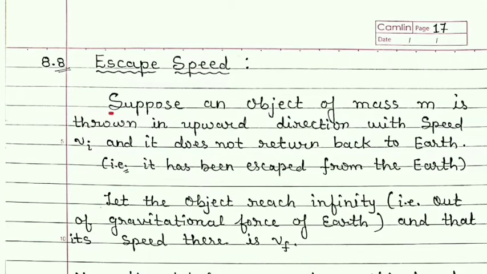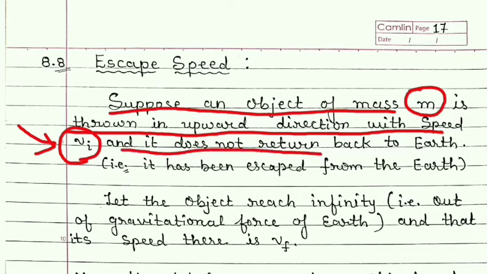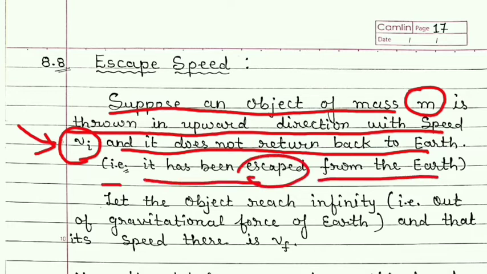So now suppose an object of mass m is thrown in upward direction with speed vi. Vi means it is initial speed, and it does not return back to the earth. That is, it has escaped from the earth.